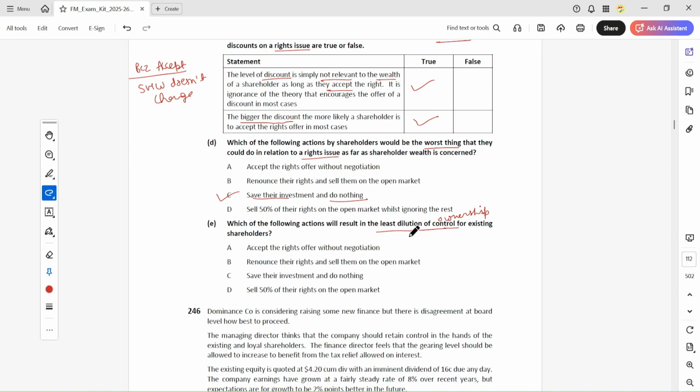When you accept the rights offer, it is the least dilution of control, because you will remain the owner. But when you refuse to take the right and you sell, then the other party will become the owner. So that is not the right answer.